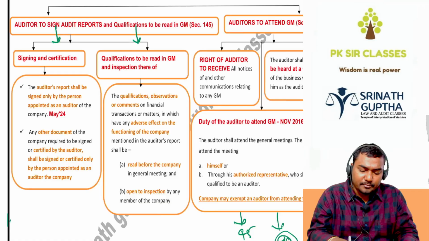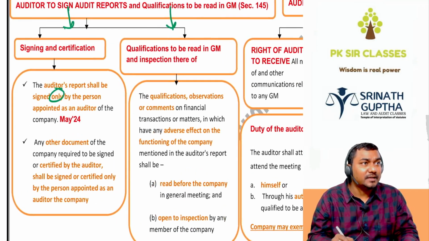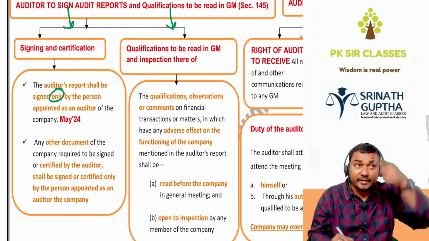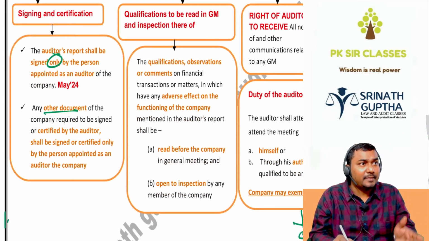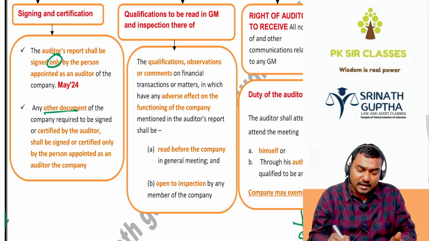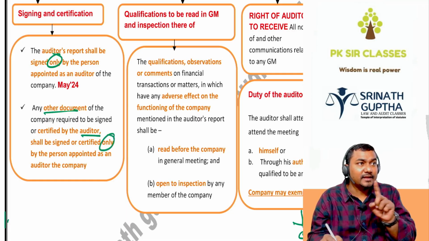Who should sign the audit report? The audit report should be signed only by the person appointed as the auditor, but not by a partner of the firm. And other documents like the P&L, balance sheet, and CFS of the company are required to be signed and certified by the auditor only, but not by any other partner of the firm.